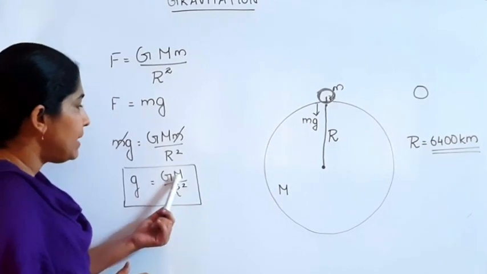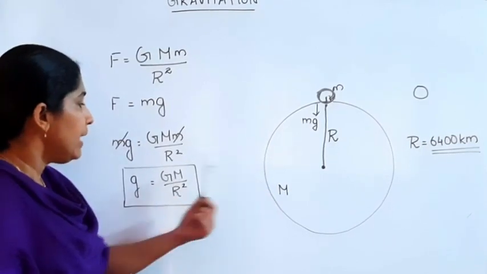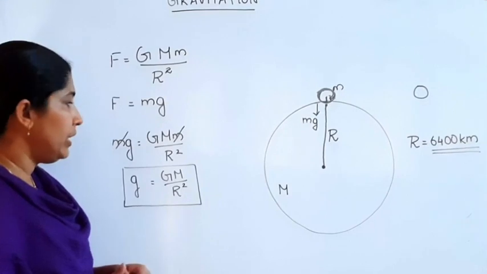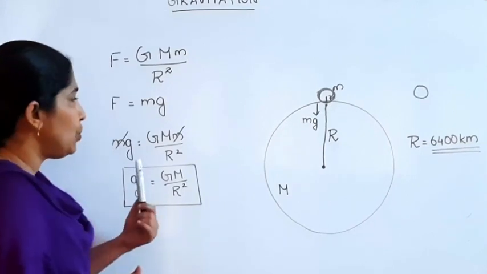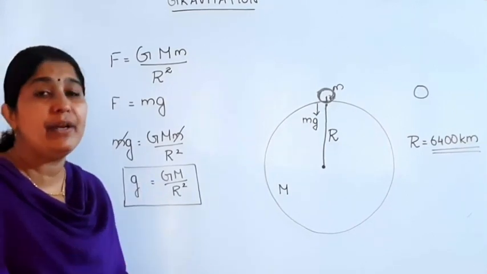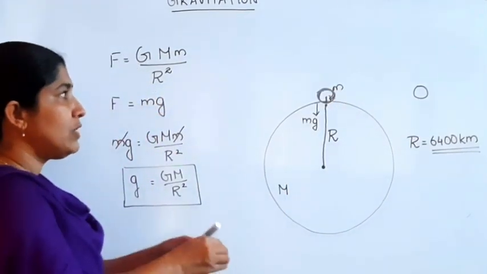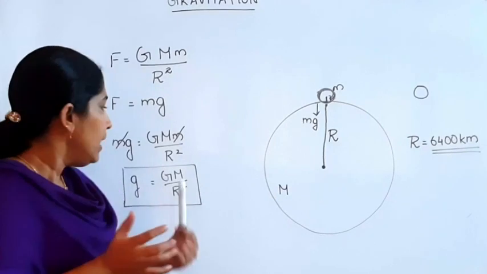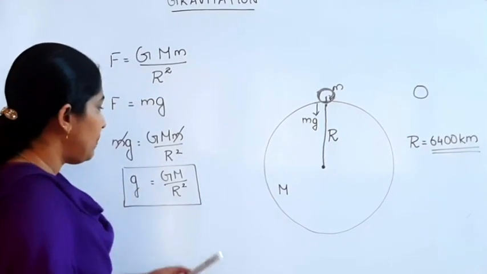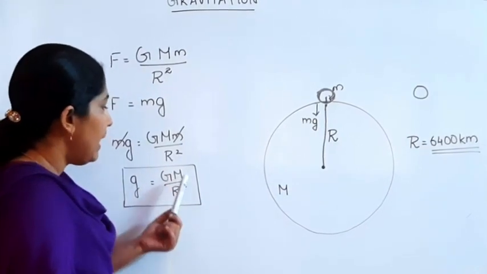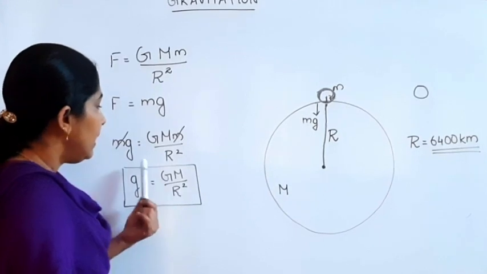Capital M is the mass of the earth, capital R is the radius of the earth, and this acceleration due to gravity is independent of the mass of the object which is placed on the surface of the earth. Acceleration due to gravity depends upon the mass of the earth and the radius of the earth.